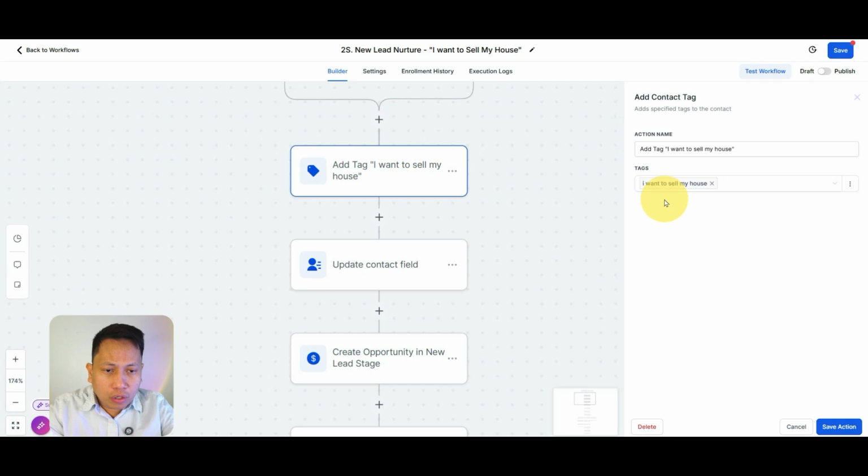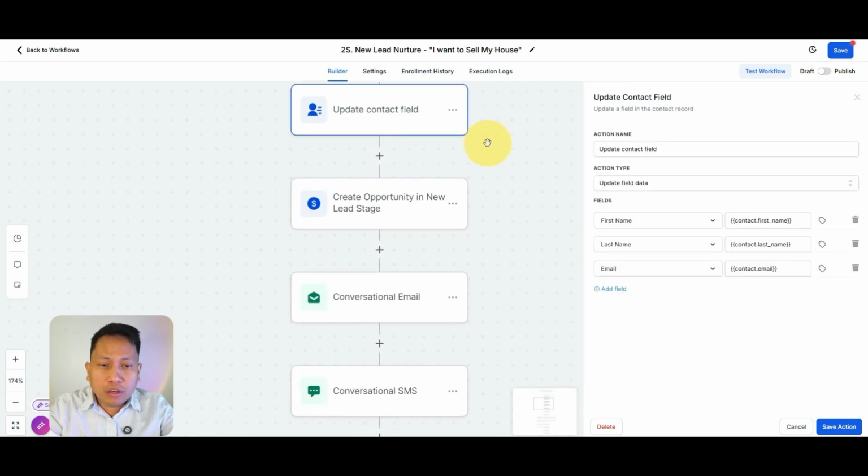The first automation is there will be a tag. What is a tag? A tag is like a nameplate of your customers. So just imagine this: every time you see your customer in your system, it will have a nameplate or a tag that says, I want to sell a house. Now you know that this customer specifically wants to sell their house. Okay. So there will be a tag.